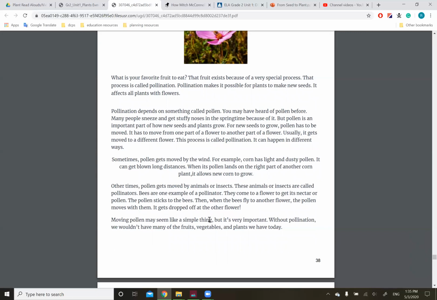Moving pollen may seem like a simple thing, but it's very important. Without pollination, we wouldn't have many of the fruits, vegetables, and plants we have today.